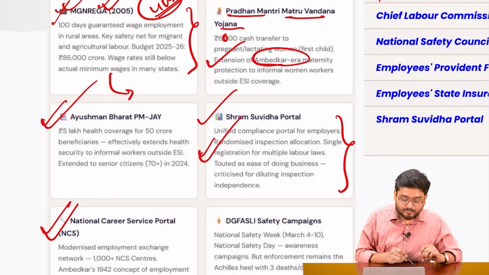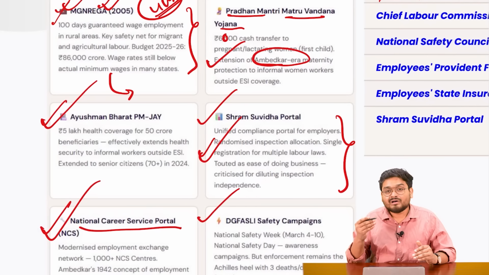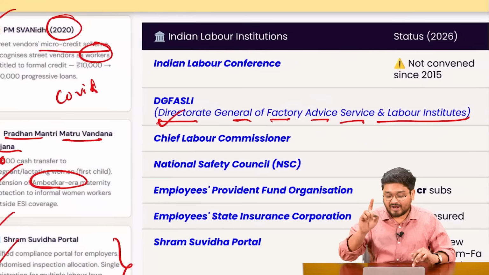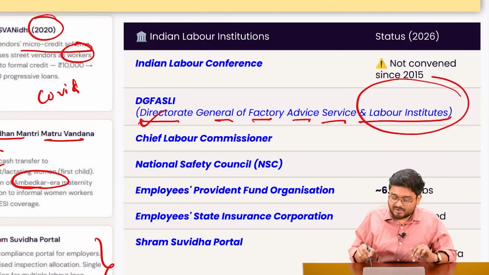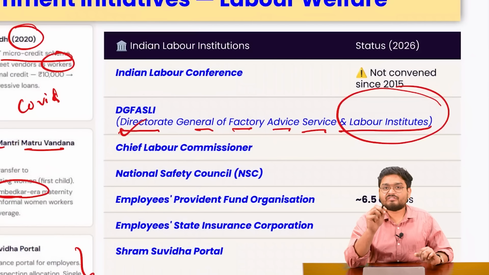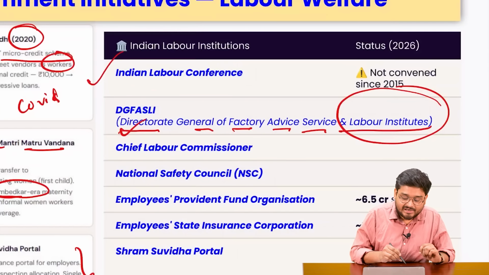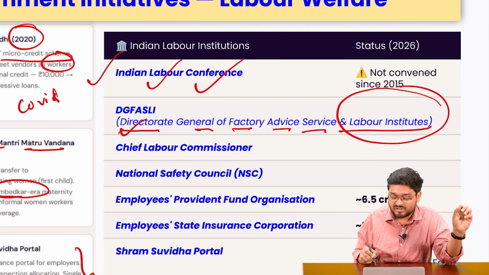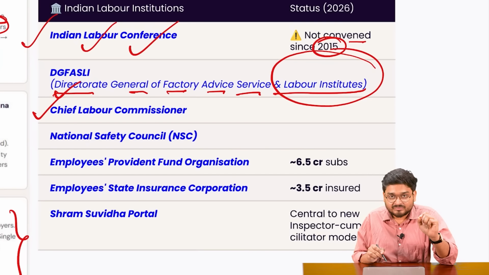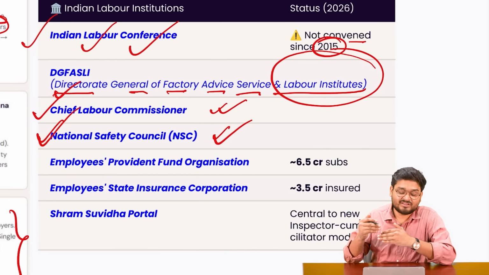Apart from that, for employment and skilling purposes, we also have the National Career Service portal. We also have the schemes under the safety campaigns launched by the Directorate General of Factory Advice Service and Labour Institutes, which carry on various campaigns. Under the same, we also have various labor institutions for the welfare of labor in the country. For example, earlier we had the Indian Labour Conference, which has not been convened since 2015. Also, we have the Chief Labour Commissioner working for the overall welfare, and the National Safety Council working on the inspection of various safety incidents.